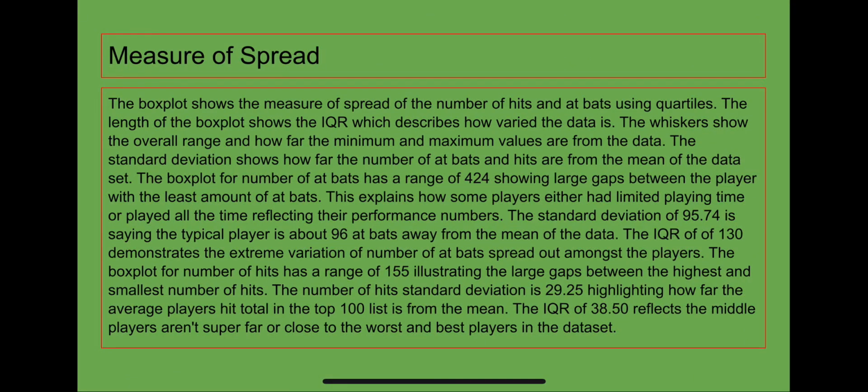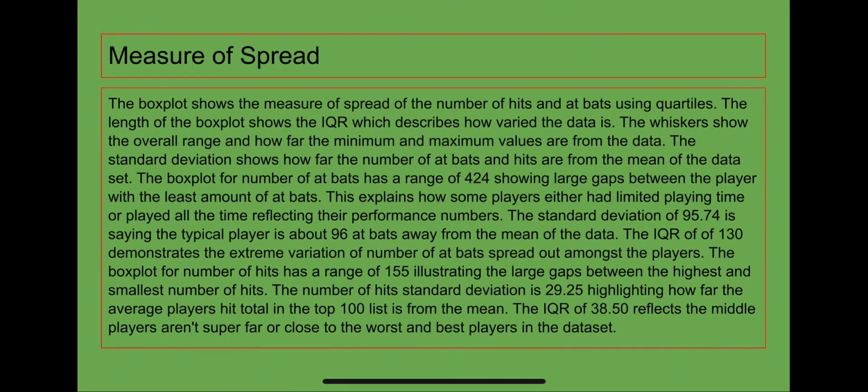The box plot for number of at-bats has a range of 424, showing large gaps between the player with the least amount of at-bats. This explains how some players either have limited playing time or played all the time, reflecting their performance numbers. The standard deviation of 95.74 is saying the typical player is about 96 at-bats away from the mean of the data. The IQR of 130 demonstrates the extreme variation of number of at-bats spread out amongst the